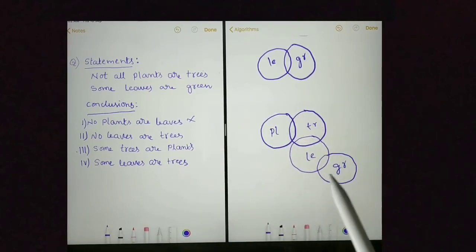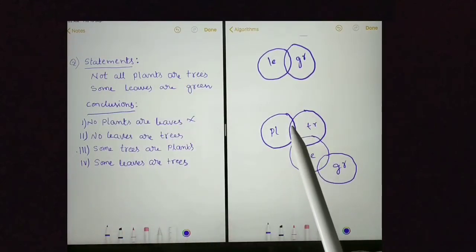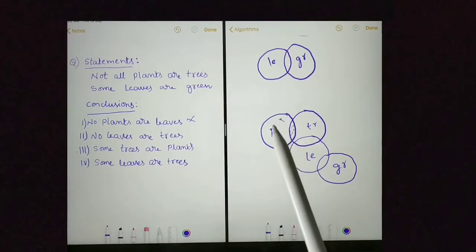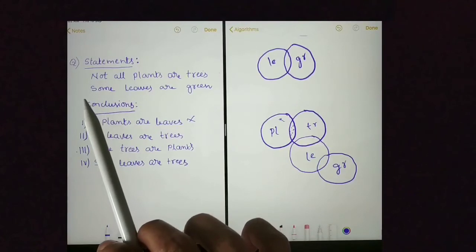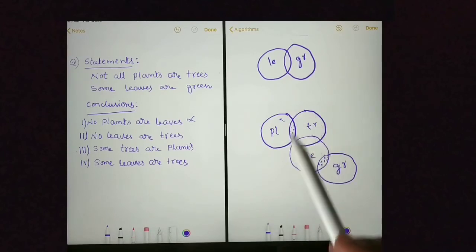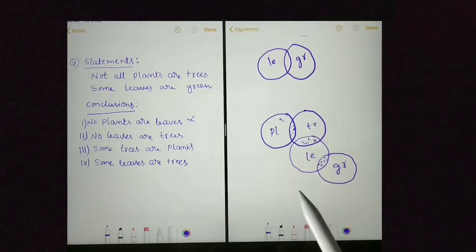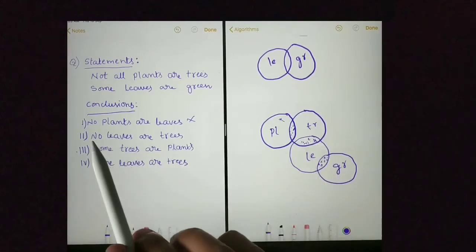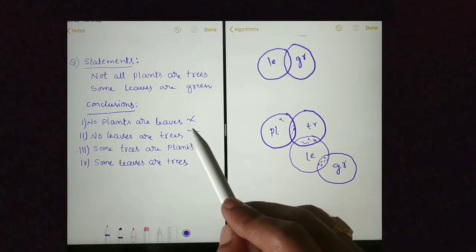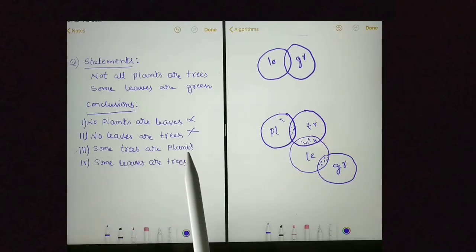Let's see whether we are following the statements or not. First statement is not all plants are trees. Yes, some plants are trees and some plants are not trees. That is following. And the second statement is some leaves are green. Yes, some leaves are green. We are following the statements. Now our goal is to prove some leaves are trees. Yes, here we can see some leaves are trees. Because I could prove some leaves are trees, we cannot say that no leaves are trees. This is false. Moving on to the next conclusion, some trees are plants.